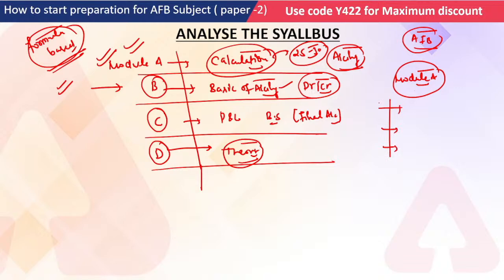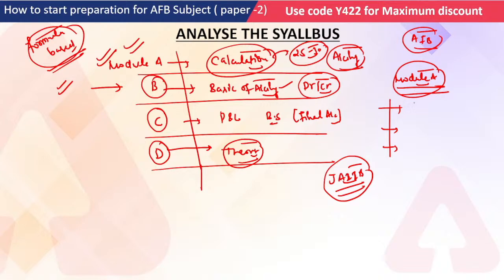Another thing is that you have to analyze the syllabus. The first thing that comes is the module, after that the chapter, and after that the topic. You also have to understand that JIB is an examination where you get questions from each topic of each chapter.